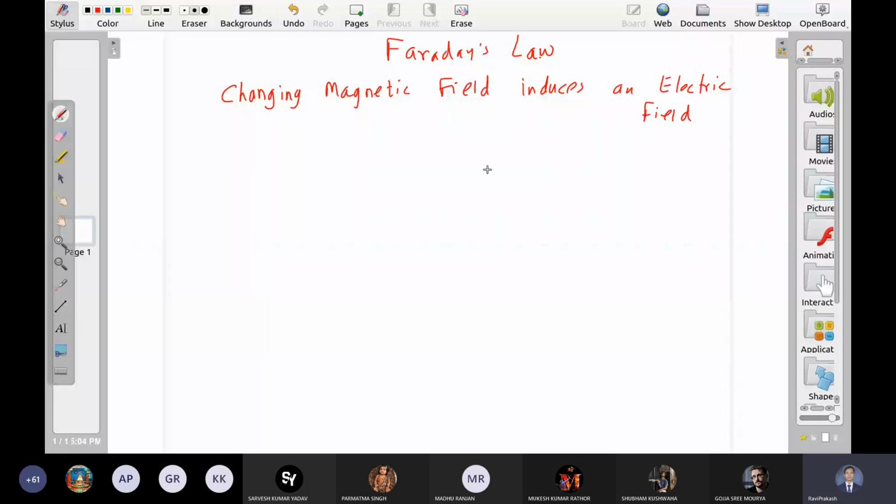Or in mathematics, this induced EMF, which we write as loop integral over the electric field, according to Faraday, this electric field or this induced EMF is equal to this, right? What is phi? Phi is the magnetic flux.